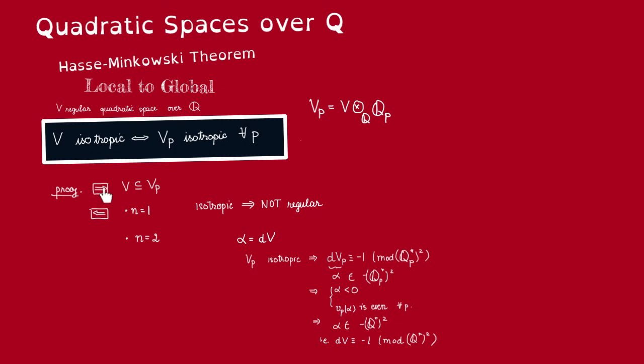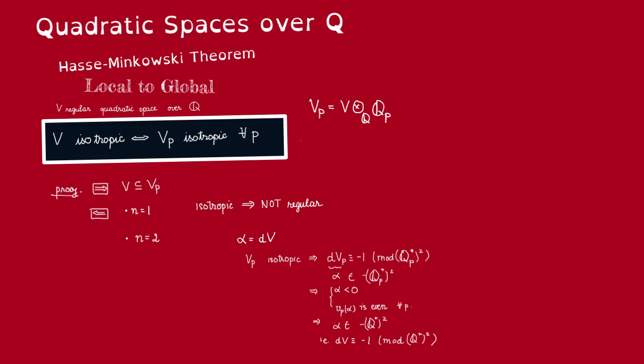Now necessity is obvious. Why is that? That's because V lies inside each of these Vp. So if V is isotropic, i.e. if there is a non-zero vector of V that represents 0, then that same non-zero vector is a non-zero vector of Vp that represents 0, so Vp is also isotropic. In this video, we're going to prove sufficiency for the case of dimension 1 and 2, and we'll prove the other cases in subsequent videos.